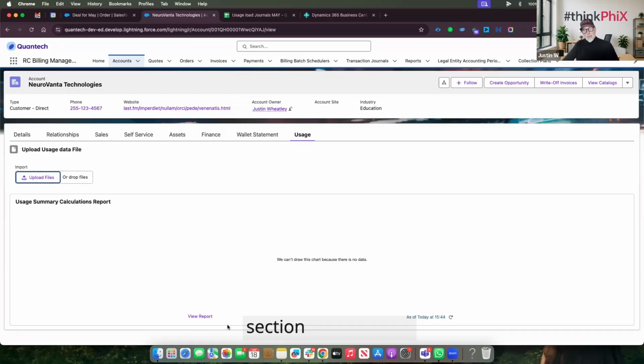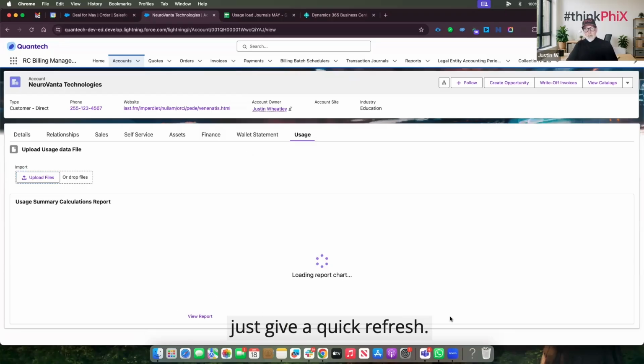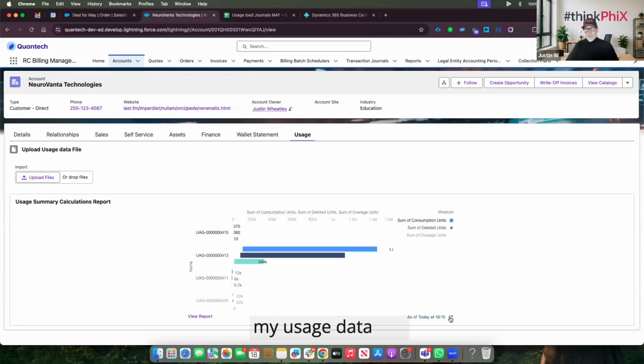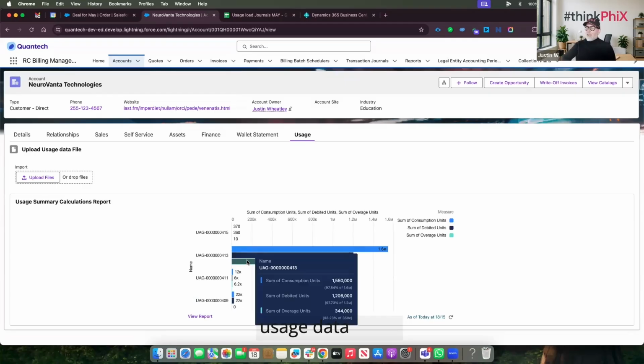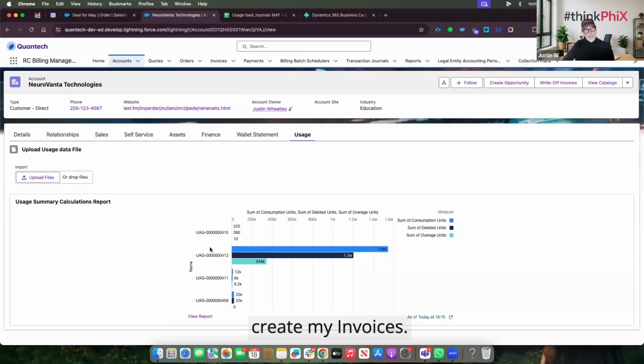Now, I've got this little section here, so let's just give a quick refresh. And we should see that my usage data has been imported into the system. So here we have it. We can see my usage data as it's been populated. So now I'm in a position to go and create my invoices.